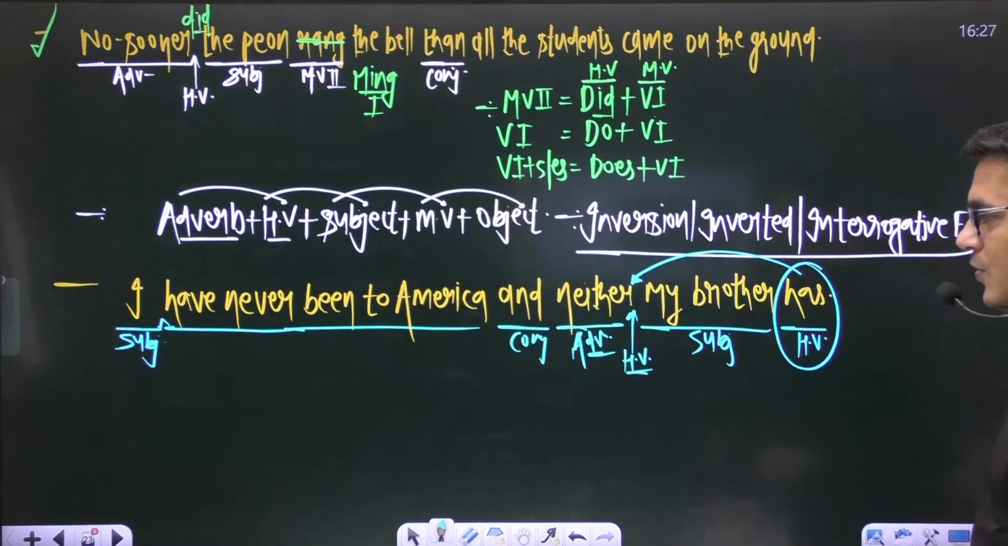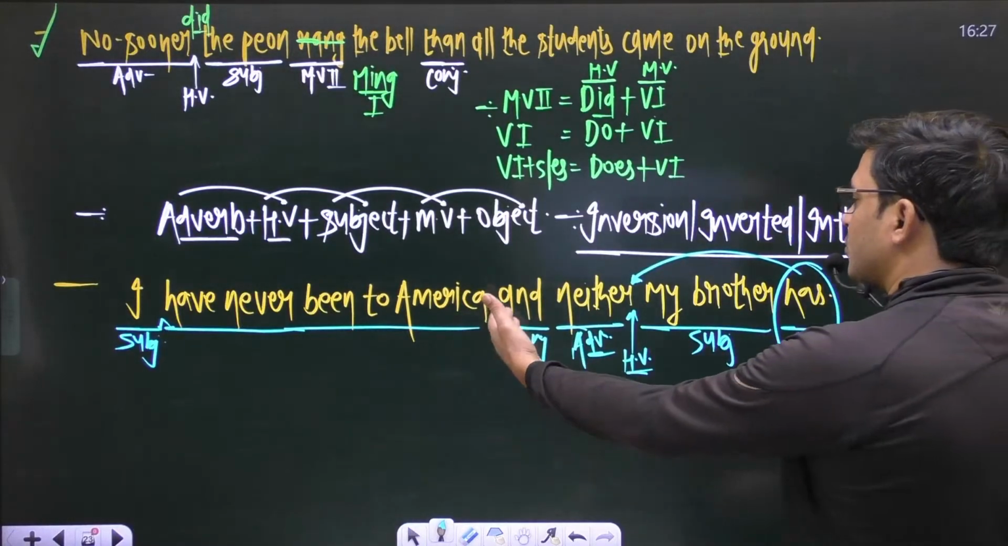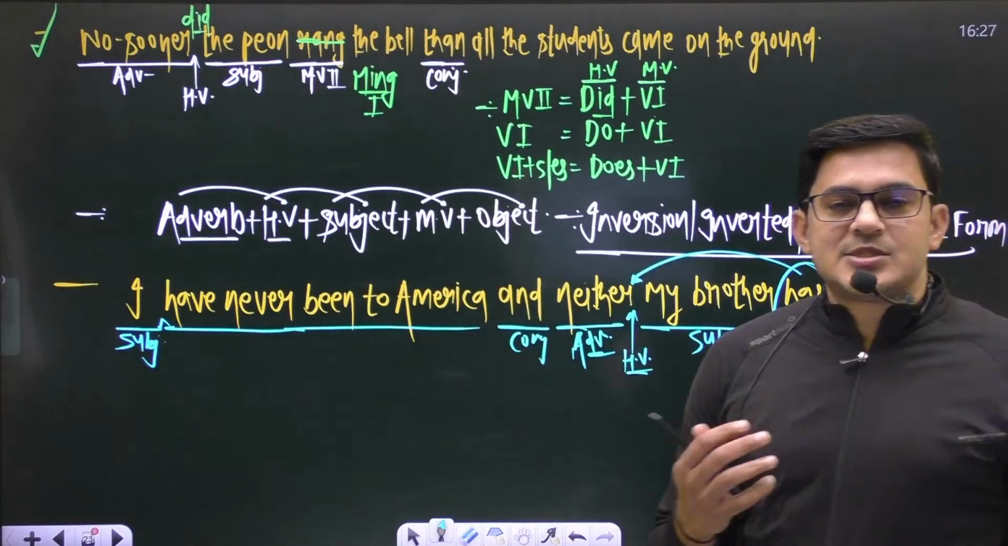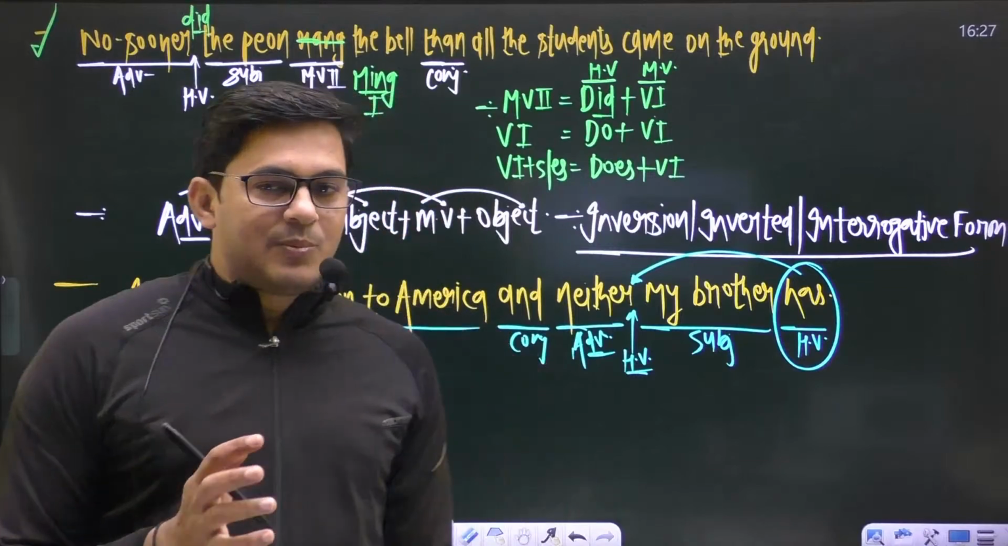So what can we say? I have never been to America and neither has my brother. Neither has my brother, right? The sentence will be fine now.